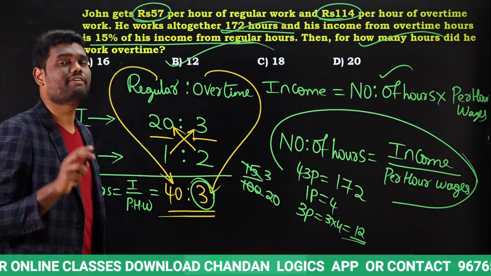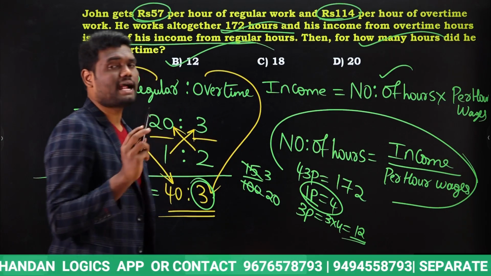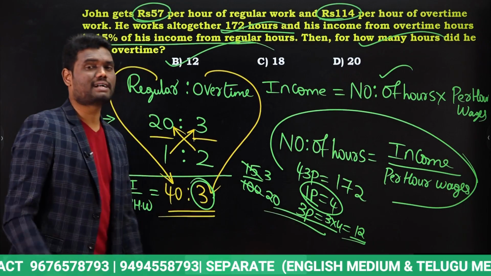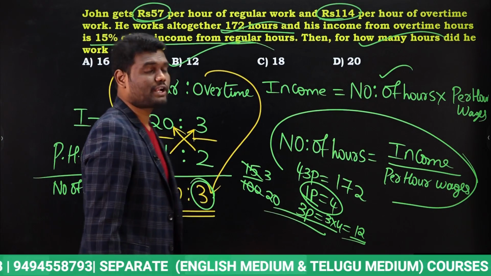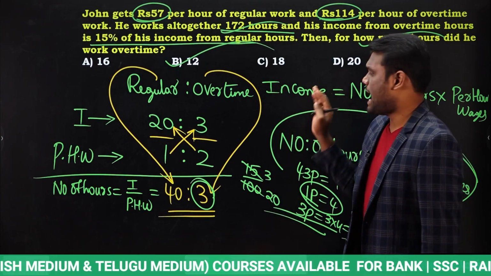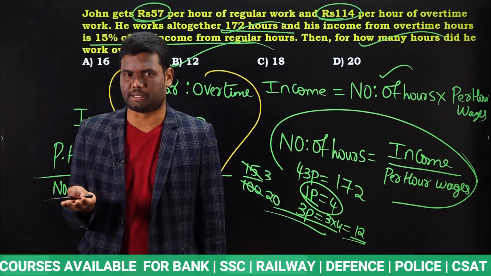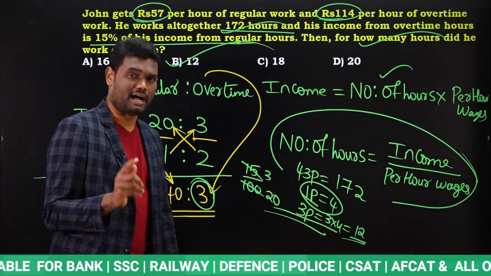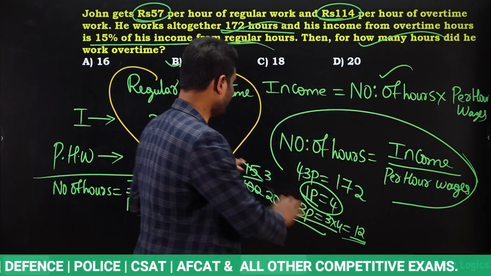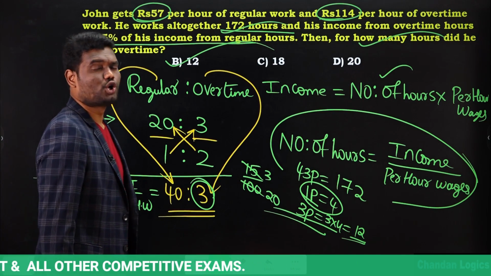Is it clear? Very, very simple. Just a fraction of seconds. Once we know 1 part value is 4, we need to know how many hours he worked overtime. For overtime, it is 3 parts. So 3 parts will be 3 into 4, 12 hours. And this is the exact question that came in the CAT examination. The logic is the same as whatever logic we applied for the previous question. But here they are asking us to find the number of hours. So the number of hours depends upon income divided by per hour wages. Once we calculate, we come to know that he worked 12 hours overtime.